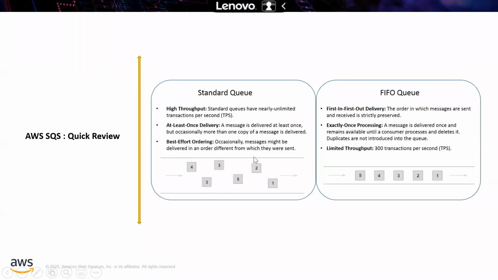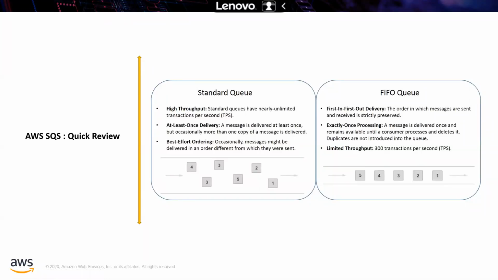Okay, and sometimes the messages may be delivered more than once. Whereas in the FIFO queue, all the messages will be delivered exactly once, and you need to delete that message after receiving. Okay, and the messages will be delivered as they were received. So these are the two main differences and very important for your examination.